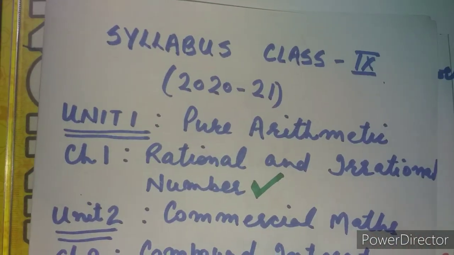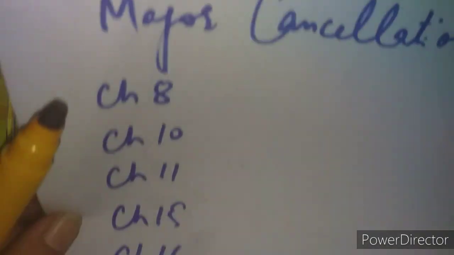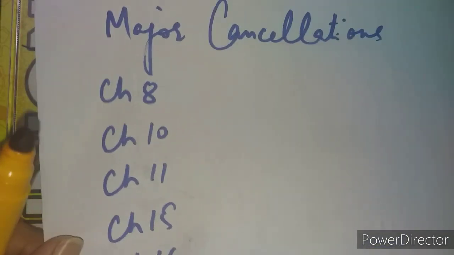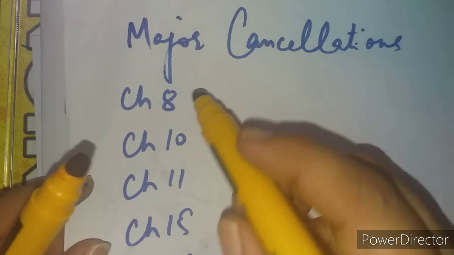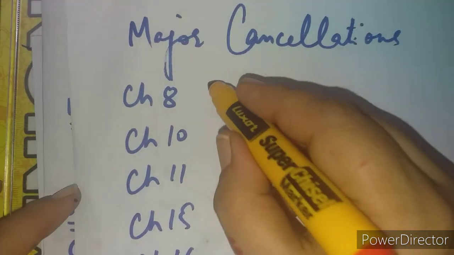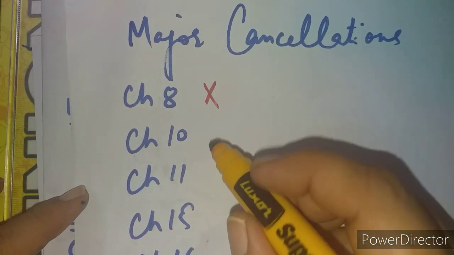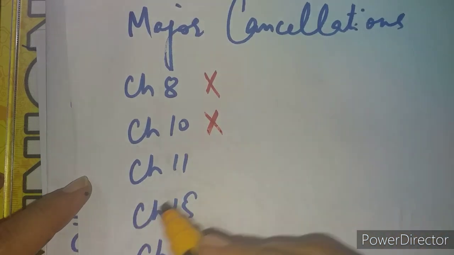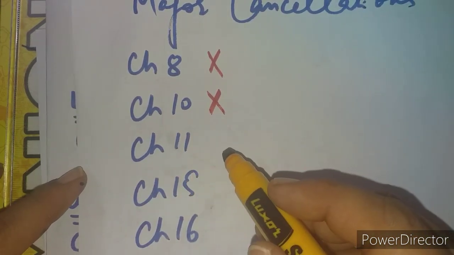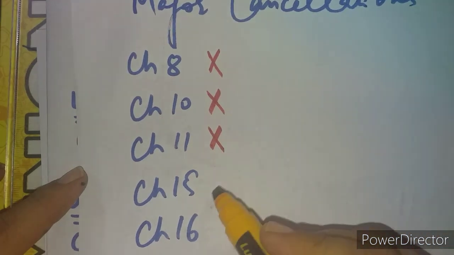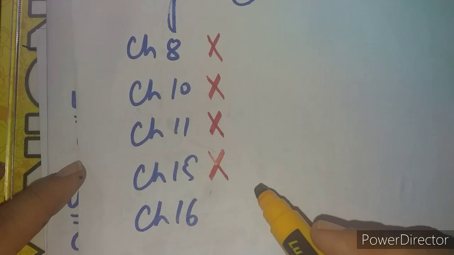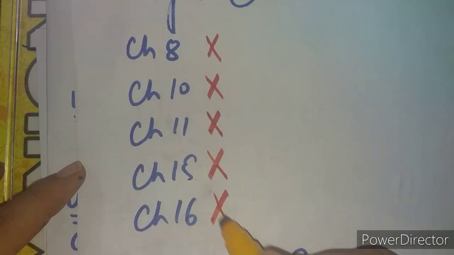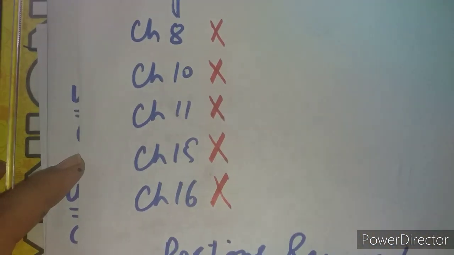Now I will give you the summary. The final summary of our reductions, major cancellations, minor cancellations is this. Major cancellations are chapter number 8, this is logarithm, totally removed. Chapter number 10, that is isosceles triangles, totally removed. Chapter number 11, inequalities, totally removed. Chapter number 15, constructions of polygons, all kinds of constructions, totally removed. Chapter number 16, area theorems, big chapter, totally removed, right?